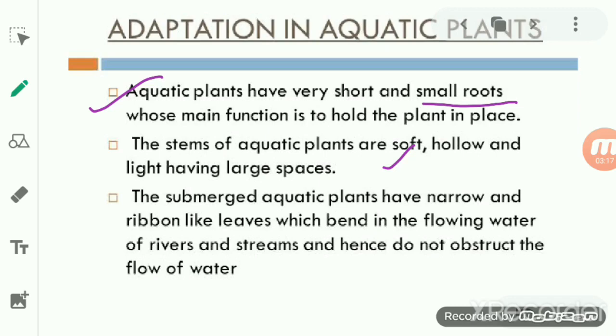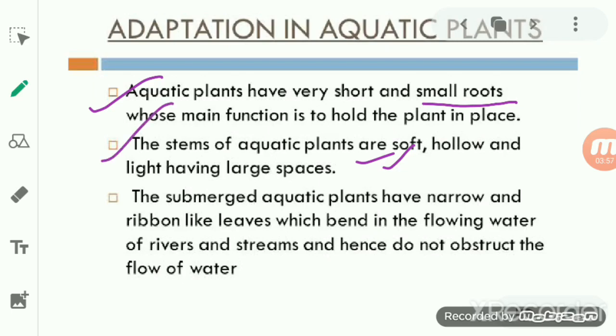So you see that the aquatic plant is not as strong as other plants. The aquatic plants do not need a strong stem. It is because they are surrounded by the water of the pond, lake or the river, which keeps them up. Okay, so water is already there to support them, to make them stand erect, and that's why you can say that the plant is soft and hollow as well as light.